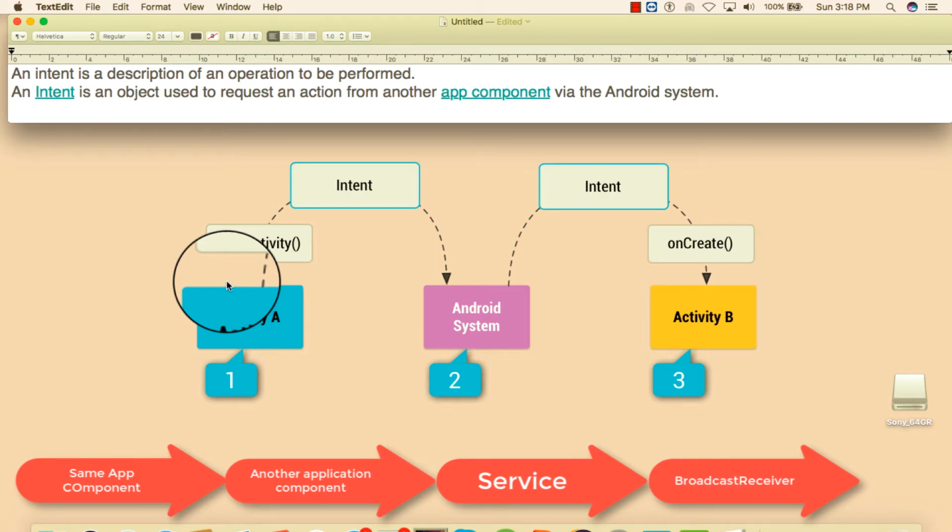I will start with the first basic example where I'm going to create an application, and we will try to send a message from activity A to activity B, and we will talk about the different types of intent. The different types of intents are the explicit intent and the implicit intent. So we will go through these two different types of intent. That's all for today, and from the next tutorial, I will start creating this very simple application.